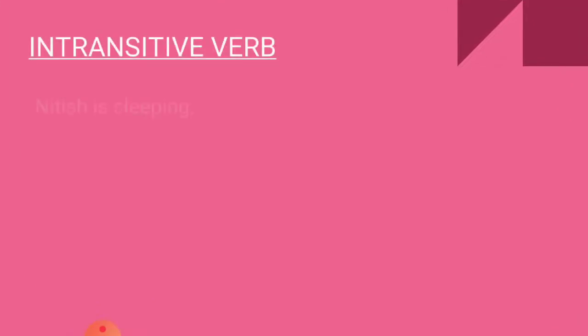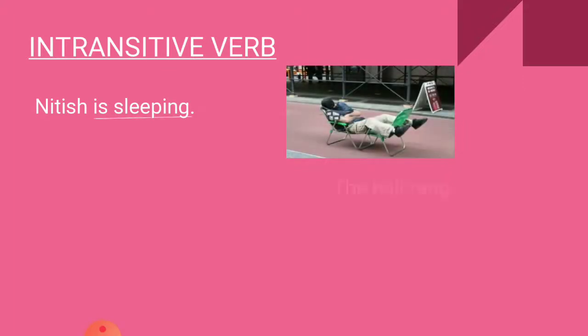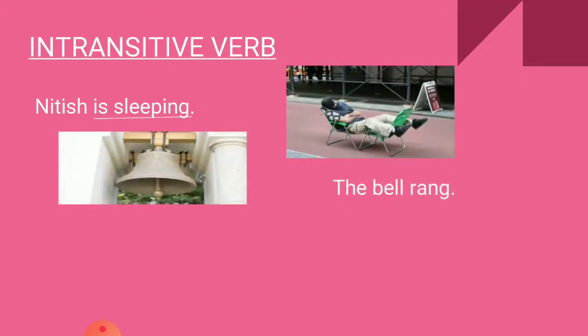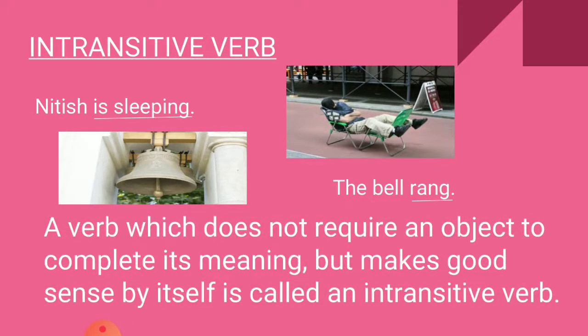Now, let's read these sentences. Nitish is sleeping. The bell rang. In these sentences, the verbs are is sleeping and rang. These verbs do not take an object to make complete sense. Therefore, a verb which does not require an object to complete its meaning but makes good sense by itself is called an intransitive verb.